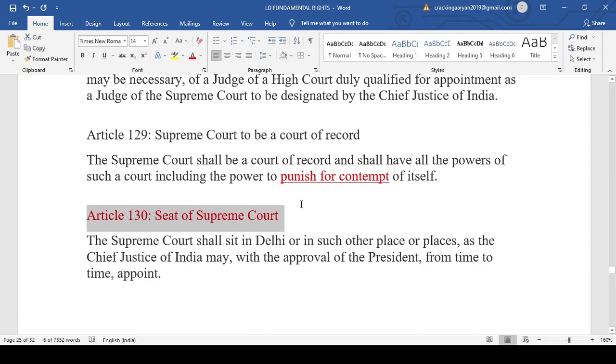Recently one blog was uploaded on the Lightning Dream website, in which the pendency of cases was taken into consideration. There also this Article 130 was discussed: that the Supreme Court shall sit in Delhi or in such other places as the Chief Justice of India may, with the approval of the President, from time to time appoint.